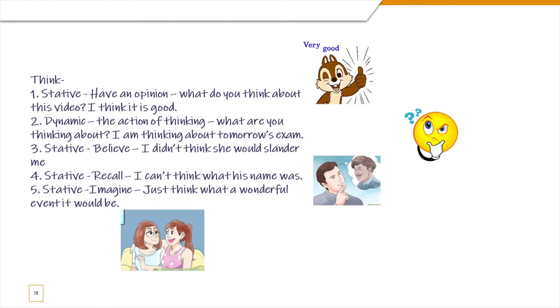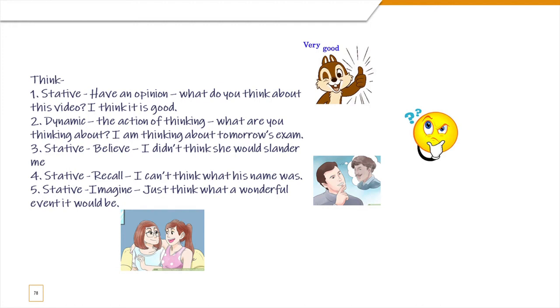Now the fourth one is again a stative meaning, which means to recall. So you can say, I can't think what his name was. So you were not able to recall. You completely forgot. Okay, I can think of his name now. So that means you can recall now.